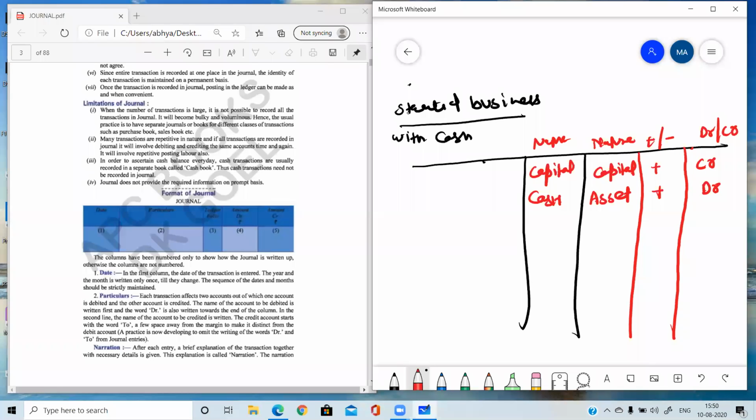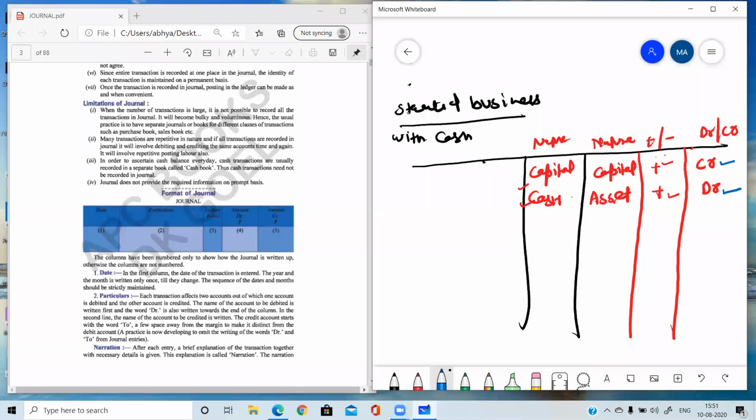Clear? So we have found two accounts, capital and cash. Then nature. Capital ka nature capital hai, cash is an asset. Then we need to find out which is increasing, which is decreasing. So capital is increasing and cash is also increasing. When capital increases, it is credited. When asset increases, it is debited.